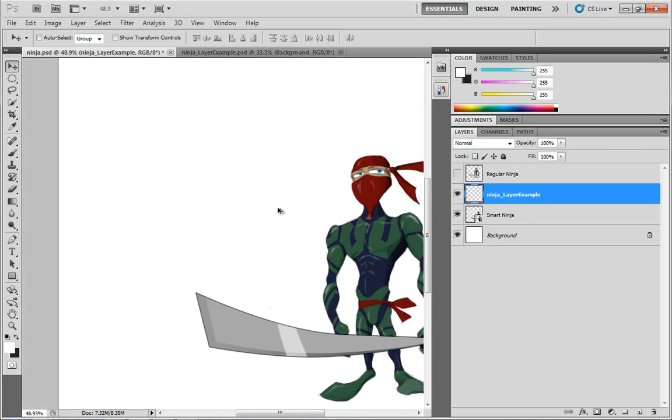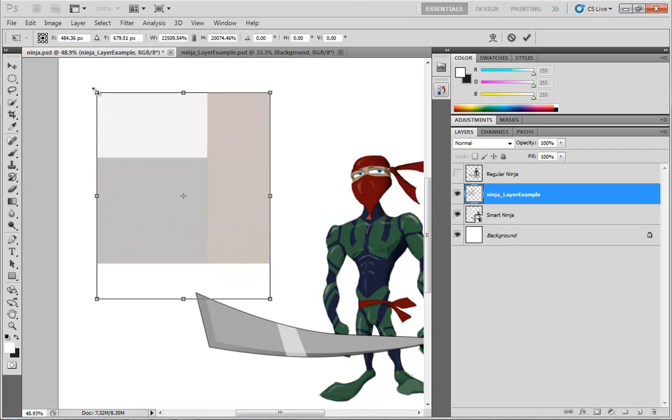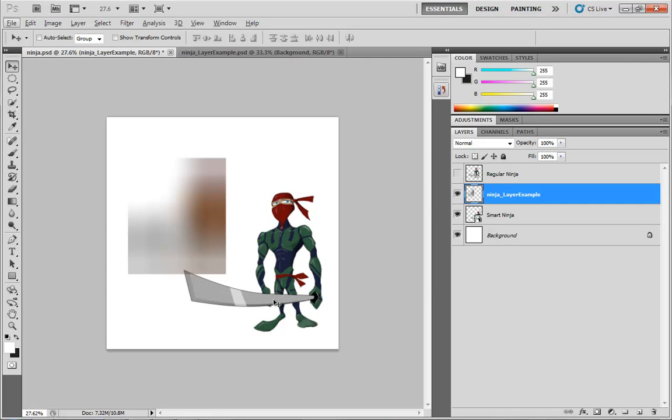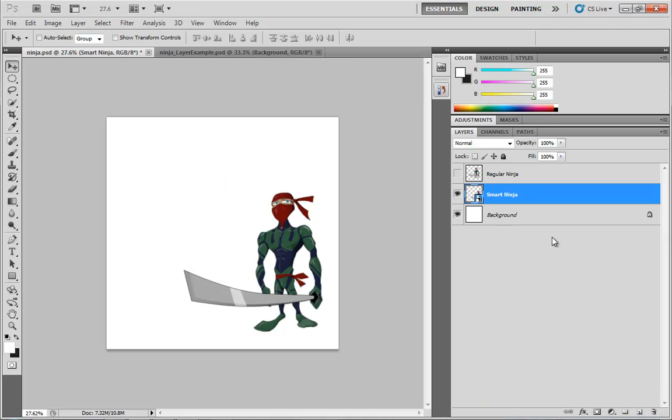So now we'll come out here. We'll hit Control-T one more time, and I'll scale this up and press enter, and that's all that's left of that poor little ninja. He's been destroyed because he's no longer a smart object. What we just told Photoshop to do was to take a collection of 9 pixels and make them bigger, so now we just have junk. So we'll go ahead and throw that away.